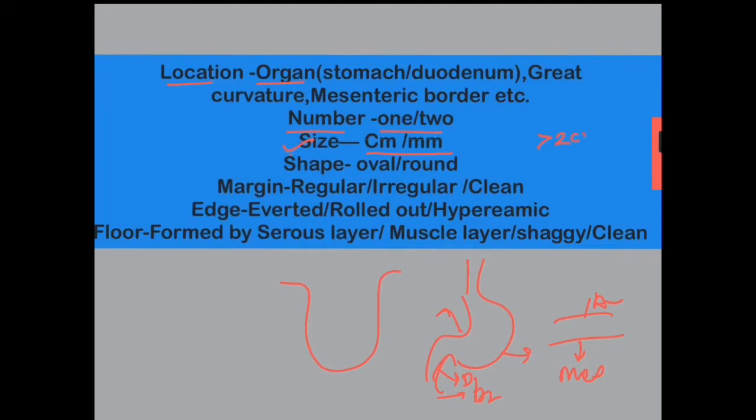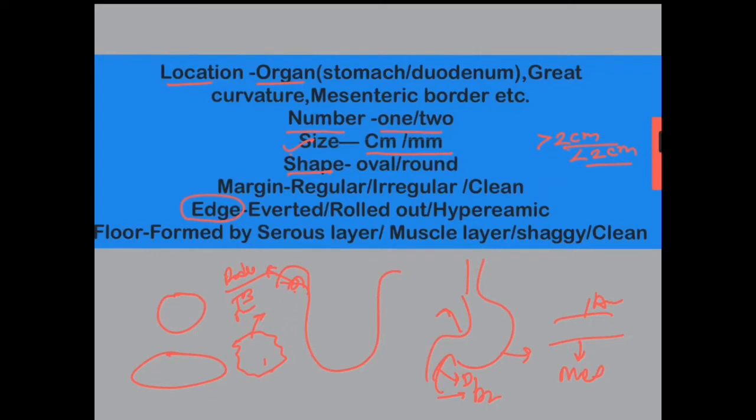Usually sizes more than 2 centimeters and less than 2 centimeters are important to describe because of benign and malignant lesions. Coming to the shape, whether it is round or oval. Coming to the margins, they can be regular or irregular. Irregular margins favor a malignant ulcer. Now coming to the edges, whether they are everted edges or rolled out edges, they can give us some clue about a rodent ulcer or different types of ulcer like tuberculous ulcer or malignant ulcer.